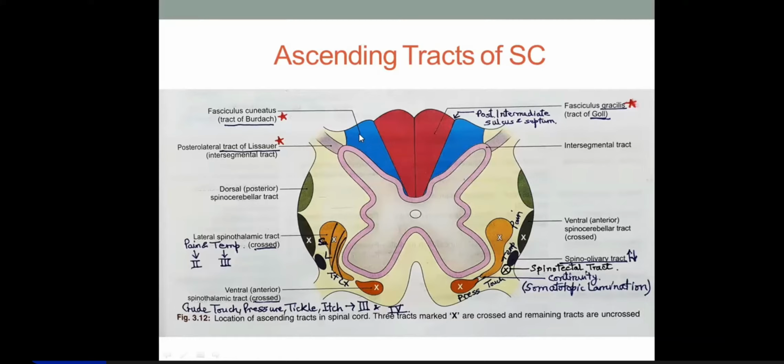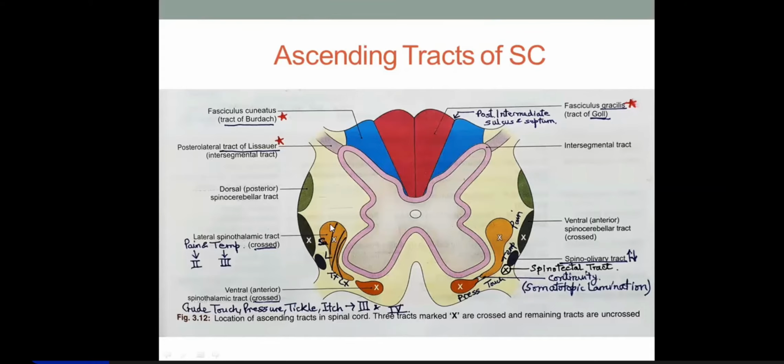This takes proprioceptive sensations from the upper thoracic and cervical segments, so it carries proprioceptive sensations from the upper limbs and upper part of the trunk. So these tracts are related to conscious proprioceptive sensations.